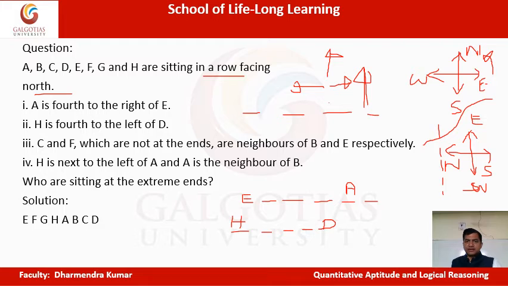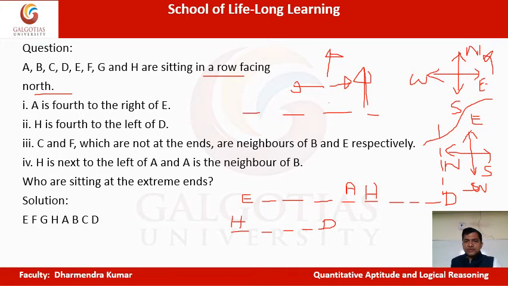If I put H here, then there would be 3 positions, 1, 2, 3, and then comes D. So how many people are there? 1, 2, 3, 4, 5, 6, 7, 8, 9, 10. In this case 10 arrangements will be there, but there are only 8. Correct?